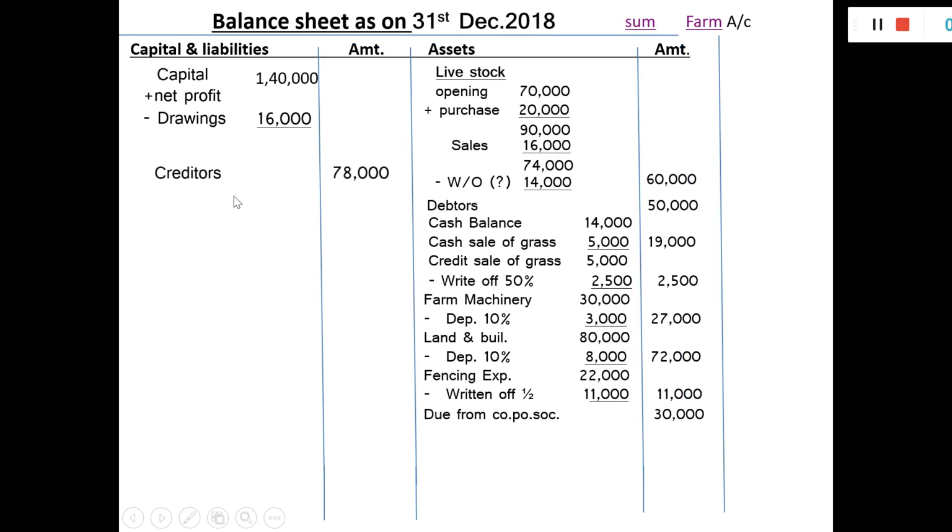Creditors 78,000. 6% loan 80,000 and interest calculated at 6% on 80,000, so it becomes 4,800. Total amount loan plus interest 84,800 will be shown in the outer column. Second effect will be given about the interest on the debit side of the farm accounts.